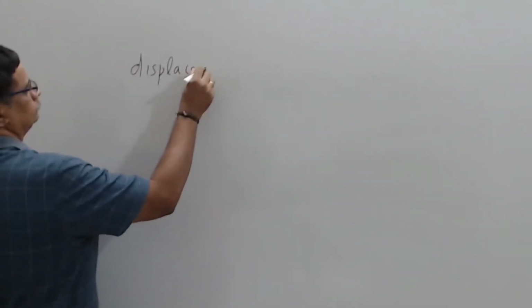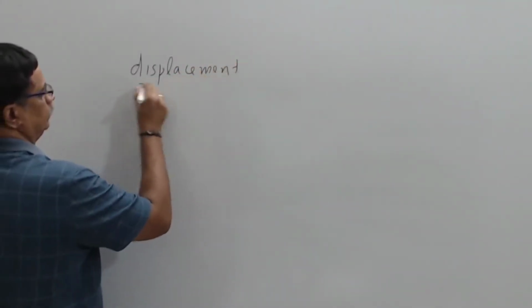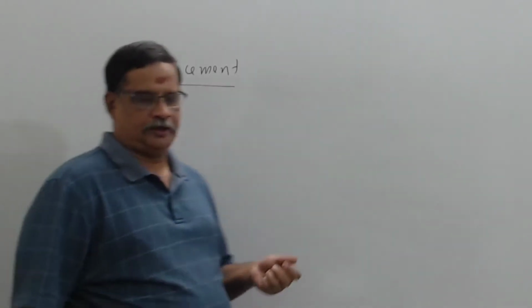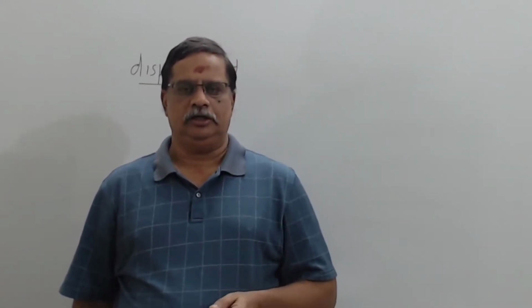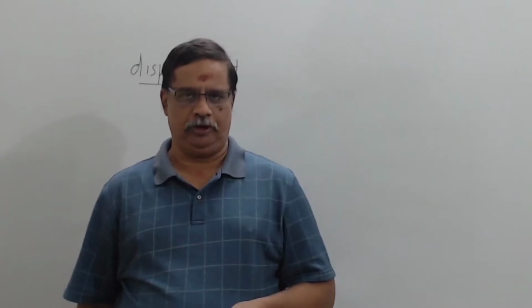Hello students, in this video I want to clarify two physical quantities, and both of them you have studied in the chapter called motion along a straight line. So the first one is displacement. This is the first physical quantity that I want to explain a little further, because when I ask students what is displacement, I have heard many of them replying displacement is the shortest distance between 2 points. So let us see whether this is correct or not.